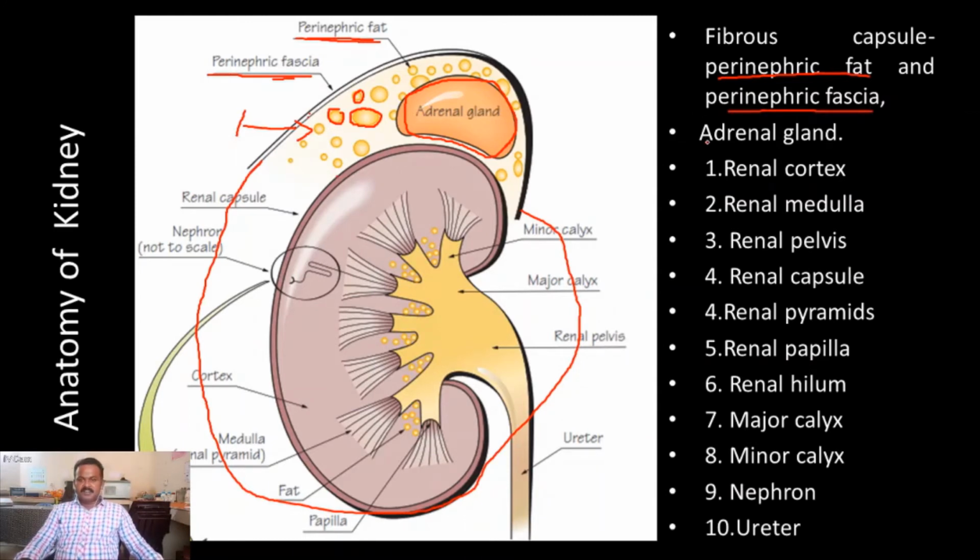Okay. The second part is the adrenal gland, which we already learned. The fourth part of the kidney is the renal capsule. The renal capsule does some important functions. It entirely covers the kidney and provides structure to the kidney. This is the only part which maintains the bean shape.